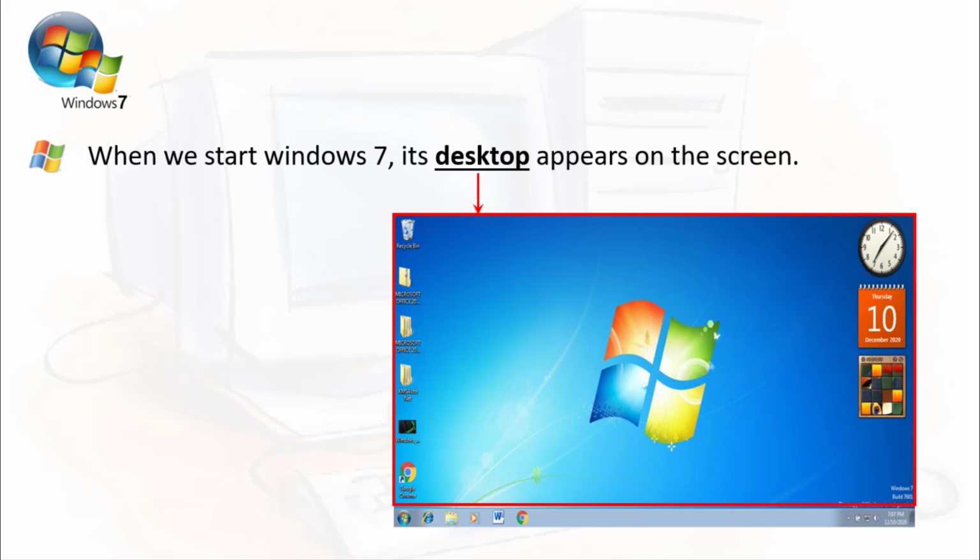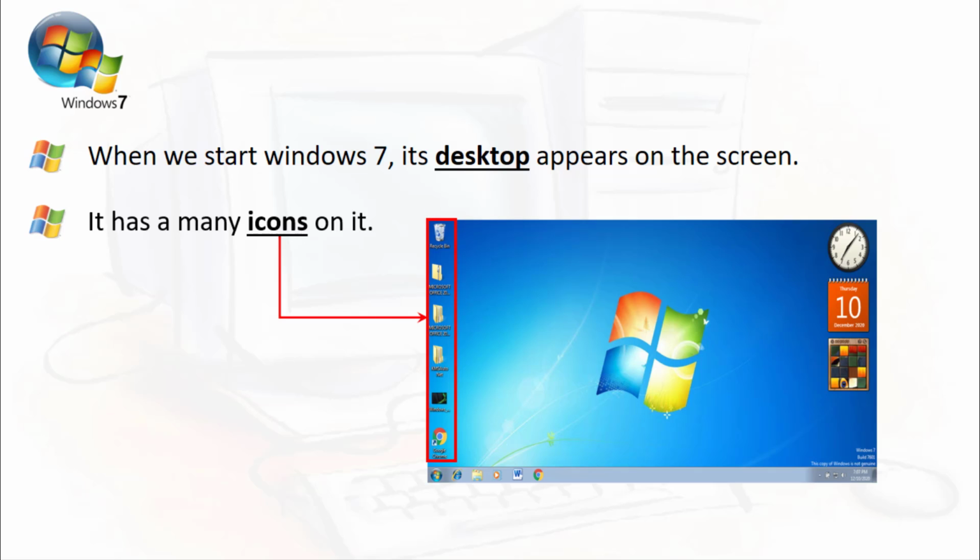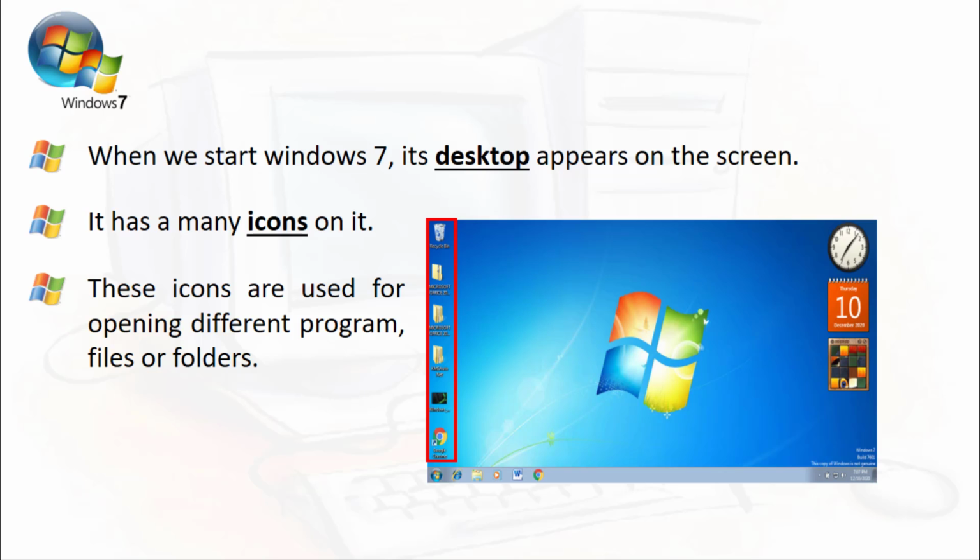When we start Windows 7, its desktop appears on the screen. As you can see in the image, the computer screen that appears after the computer is started, the first screen, is known as the desktop. It may have many icons on it. You are able to see small pictures on the desktop. These are known as icons, by using which we can open any program or perform different operations. These icons are used for opening different programs, files or folders.